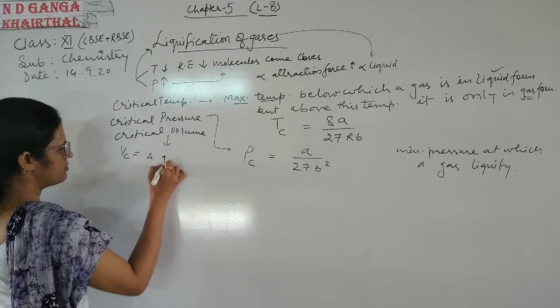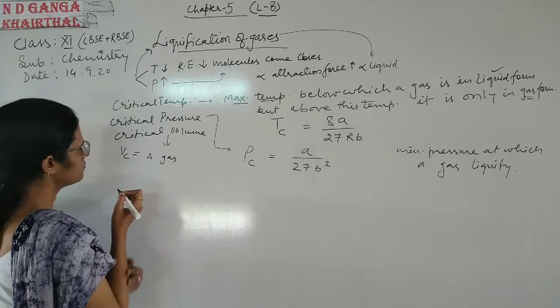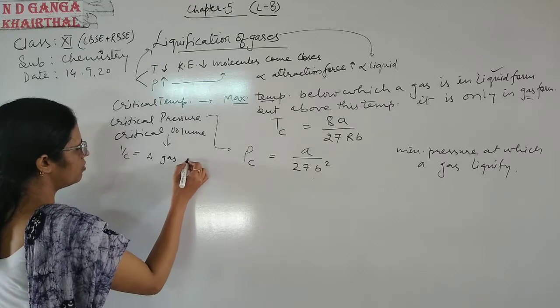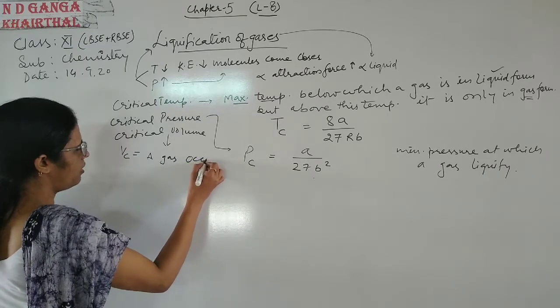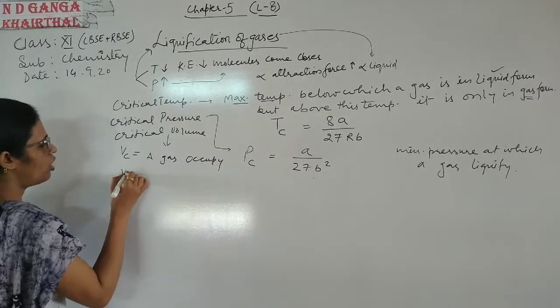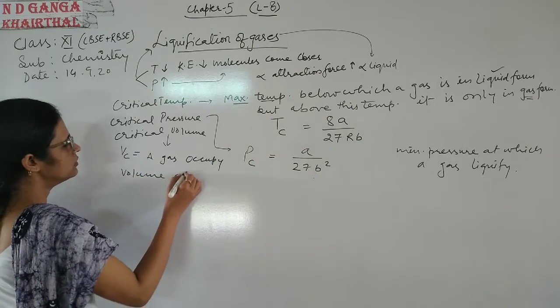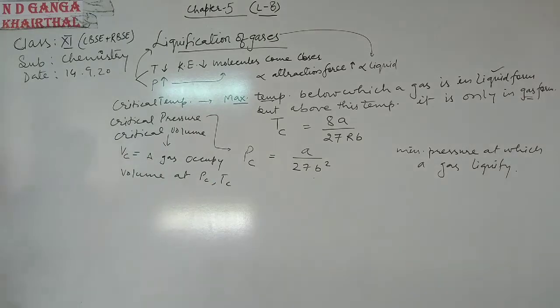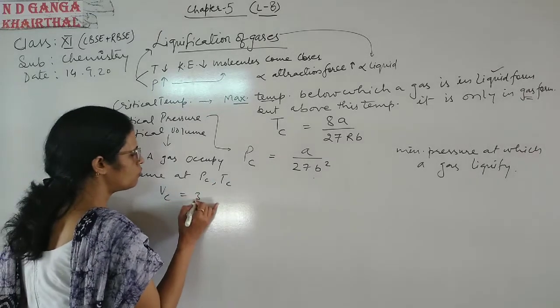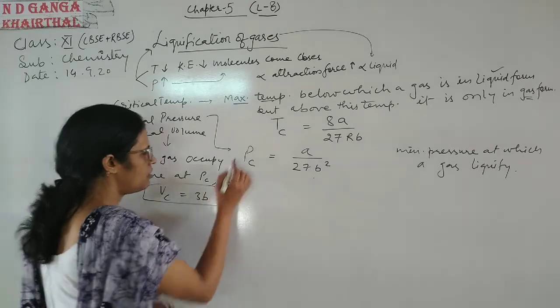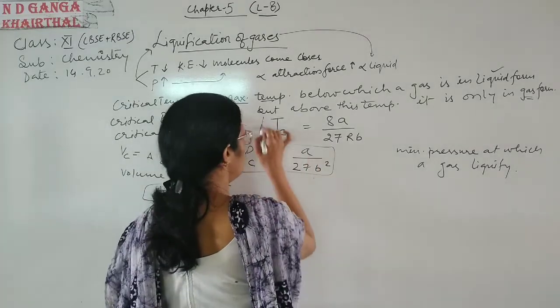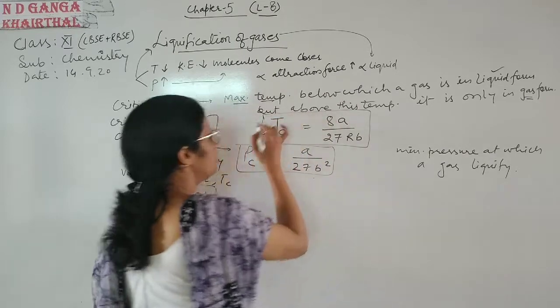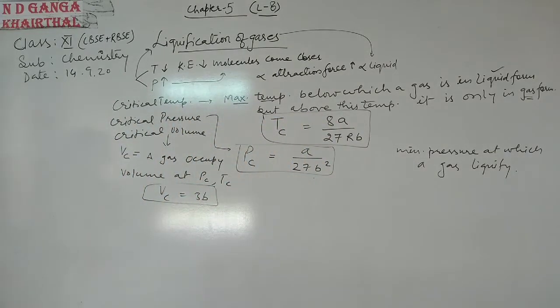Now come to the critical volume, that is denoted by VC. It is the volume a gas occupies at critical pressure and critical temperature. Okay, so VC is equal to 3B. So these are the critical pressure, critical volume and critical temperature. Okay, clear?